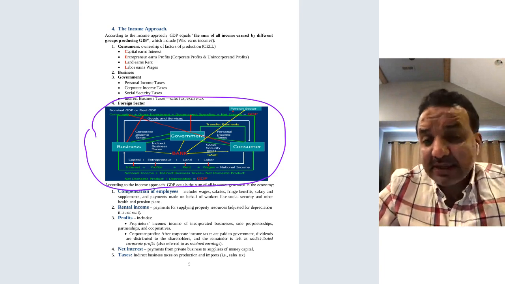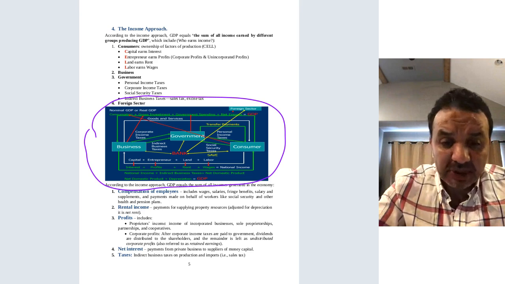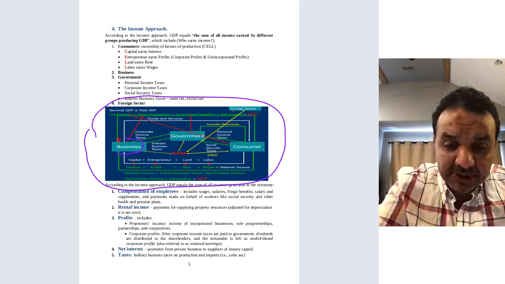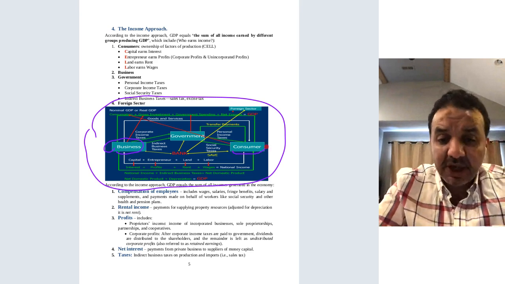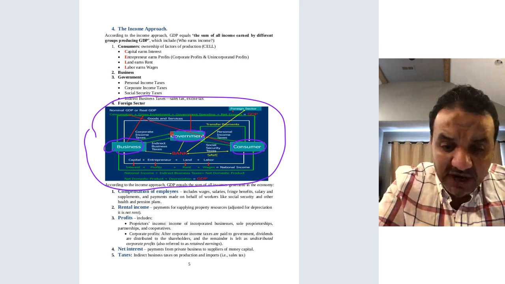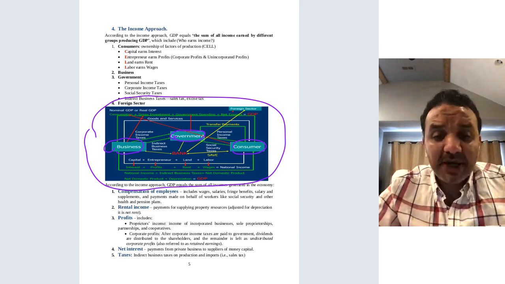I can simplify it this way. The economy includes three key players. What are the three key players in any economy? Business, and consumer, which is you and I, and the government. These are the three key players in any economy.